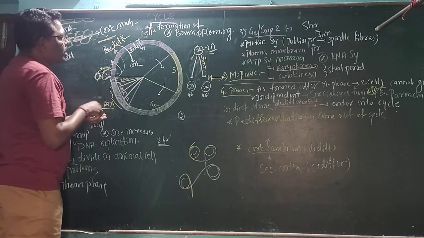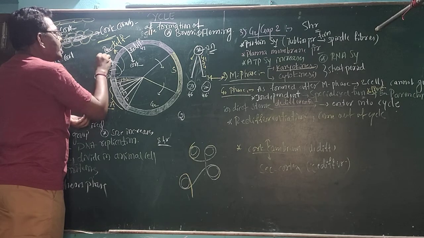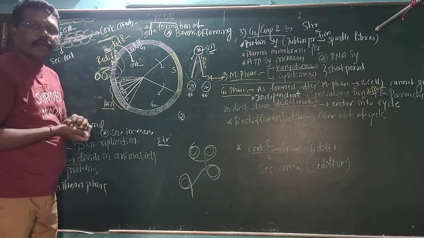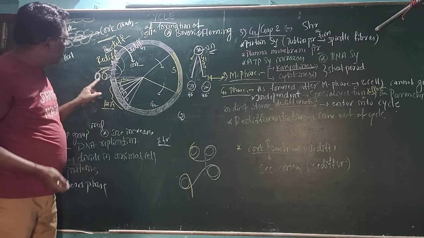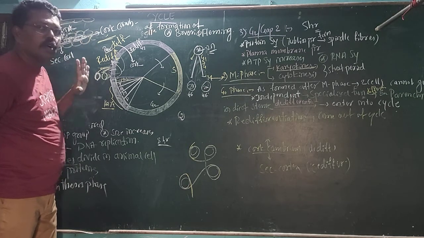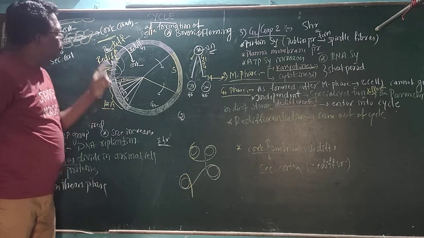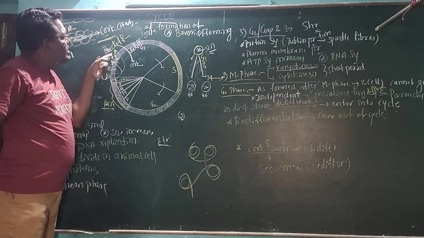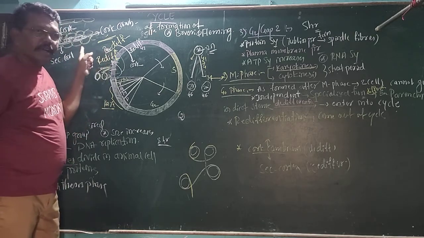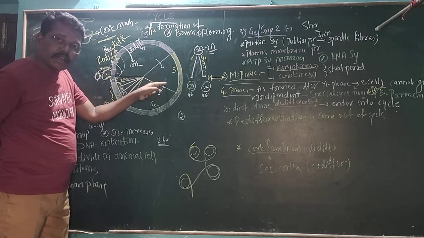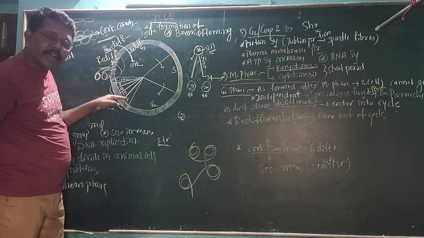And this one is redifferentiation. I want to repeat once again. First, we get two daughter cells. They become specialized functioning cells, those are parenchyma cells. Then those parenchyma cells can undergo the cell cycle. Once again, those parenchyma cells undergo dedifferentiation. They enter within the cell cycle.